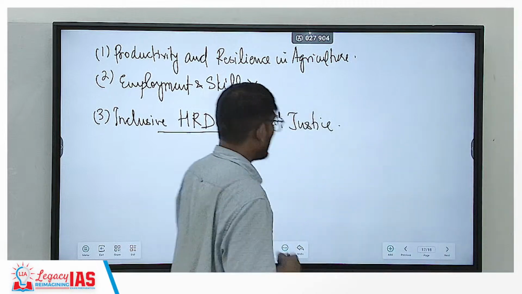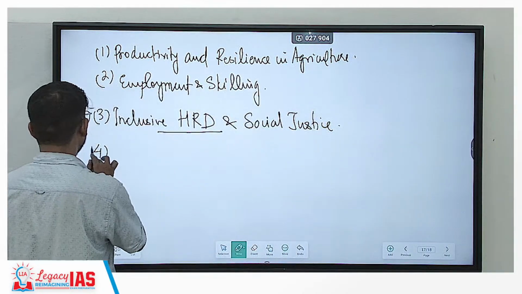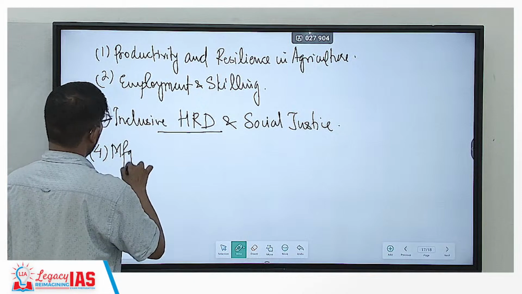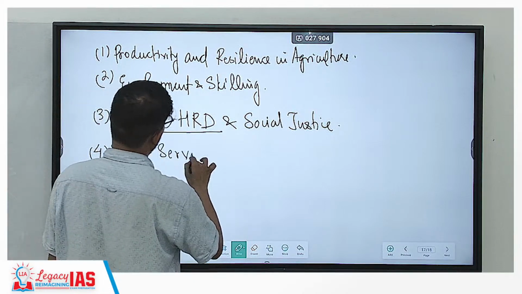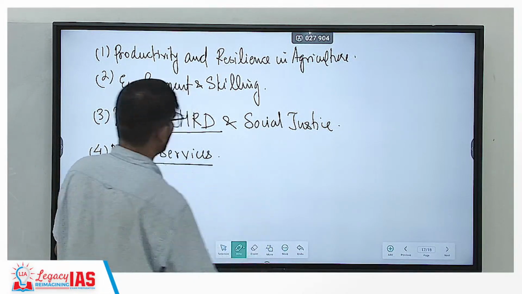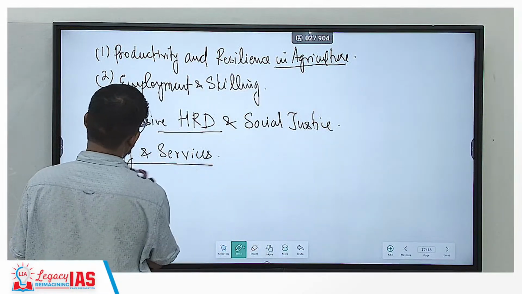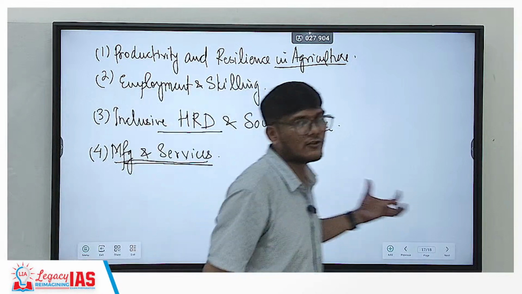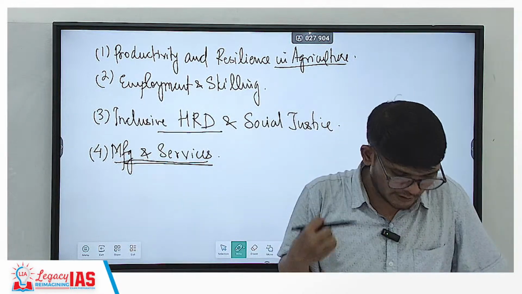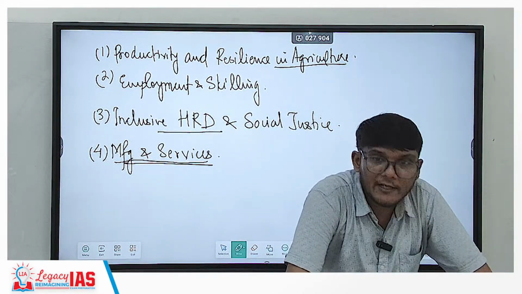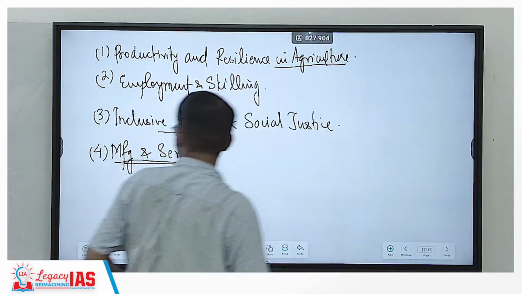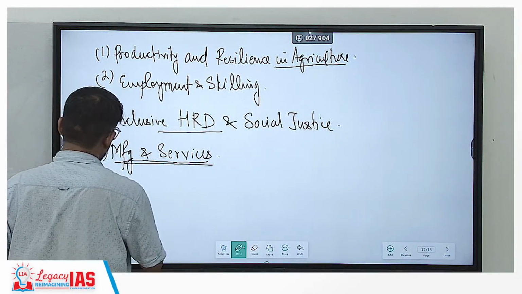Then there is manufacturing and services sector. So see, the government has very nicely covered all the three sectors. The first one was agriculture, and here the secondary sector manufacturing, and the tertiary sector services. So all the sectors are actually covered over here. Then you have urban development.